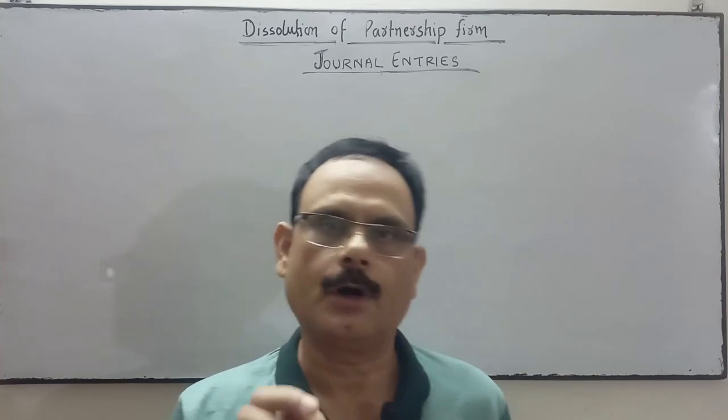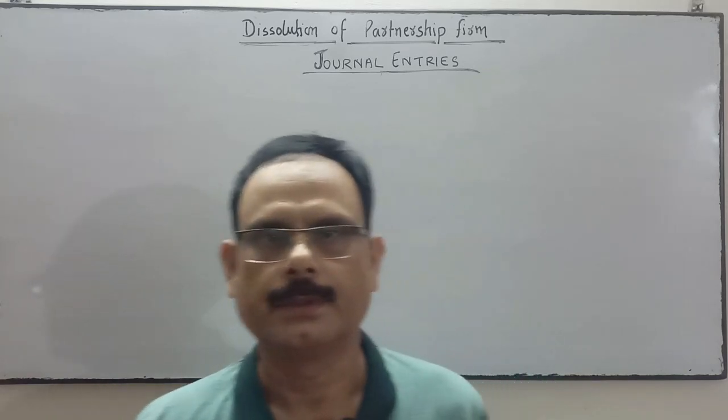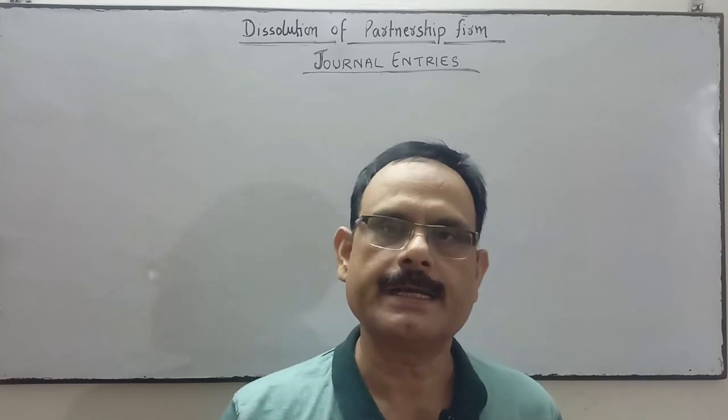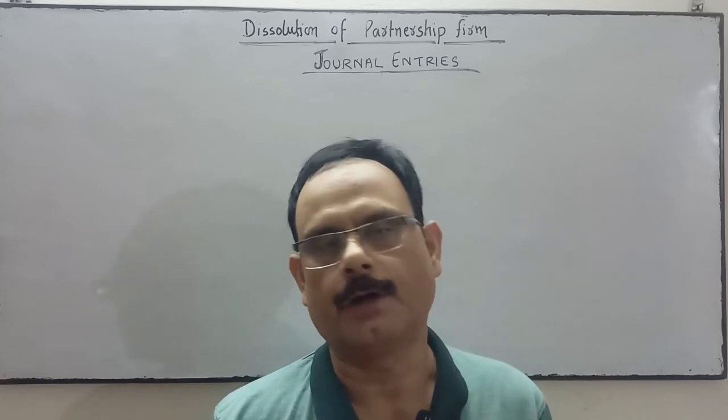Either cash or bank account will be prepared by us, and finally cash or bank balance must be matched, both sides must be equal. So we have discussed the ledger: realization account, partners loan account, partners capital account, and cash or bank account when the firm is dissolved.